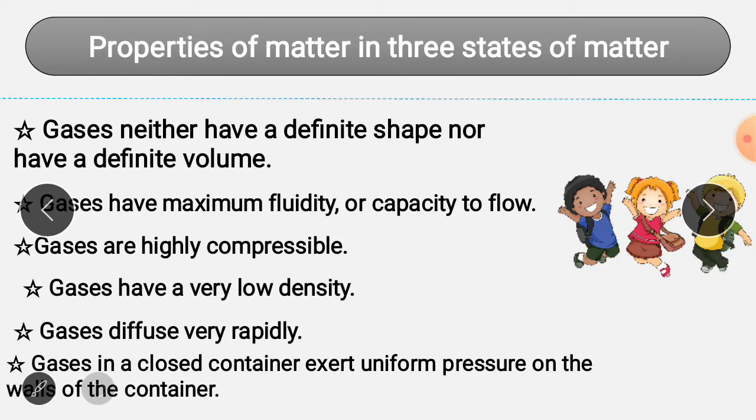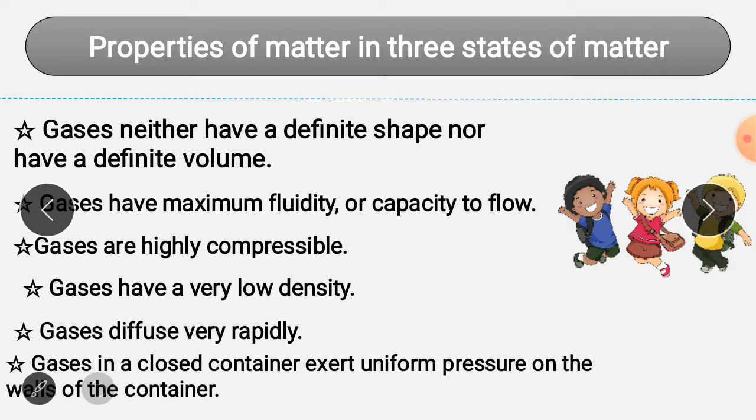The second point is that gases have maximum fluidity, or capacity to flow. The molecules move freely all around, so they can flow very easily. This was a very short point. Now the next one: gases are highly compressible, because there is lots and lots of empty space between the molecules of gas. Because of this, they can easily be compressed, like CNG and LPG, compressed natural gas and liquefied petroleum gas.